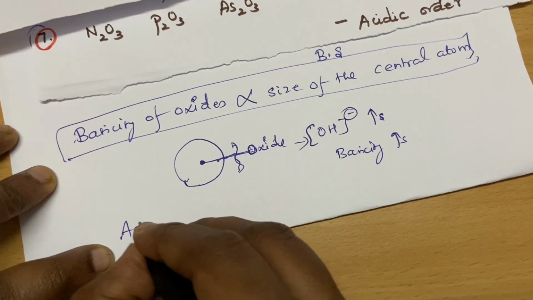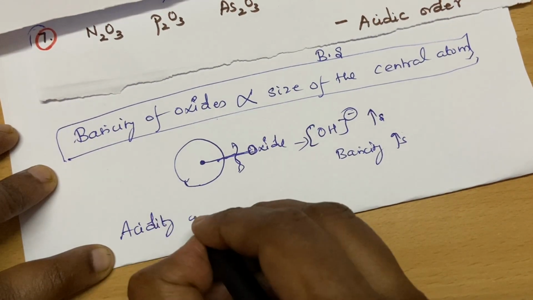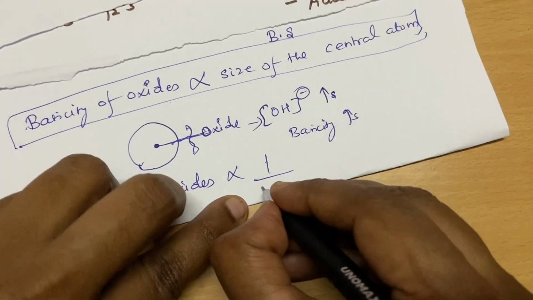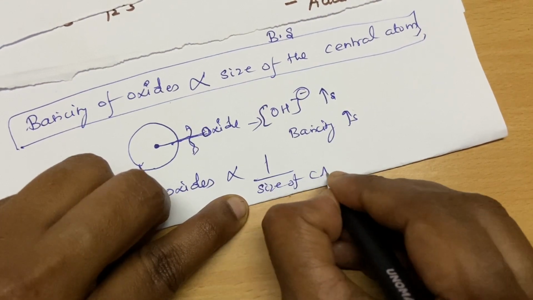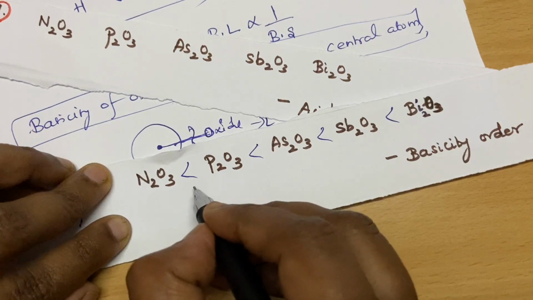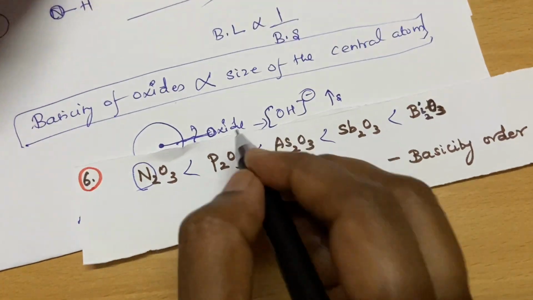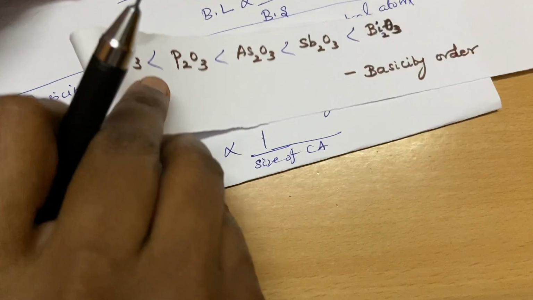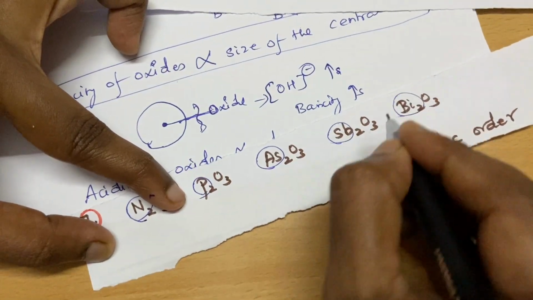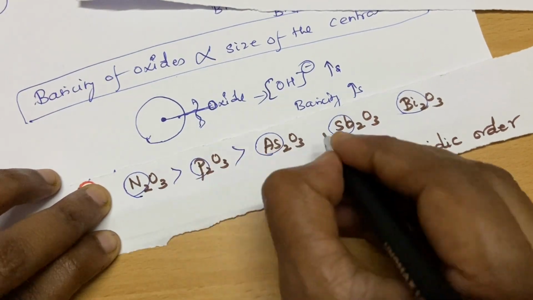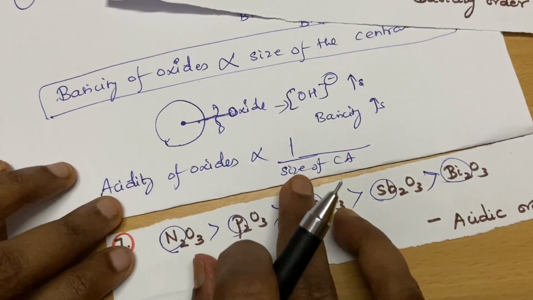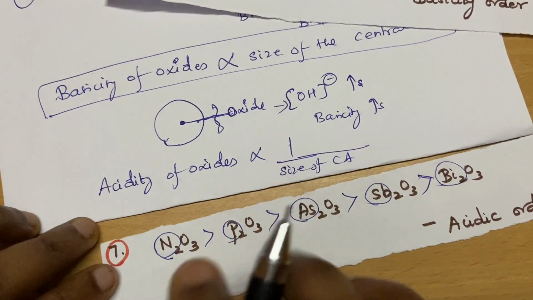So the acidity of oxides is inversely proportional to the size of the central atom. Here only the side atoms are the same, only the central atom differs. So please remember this.